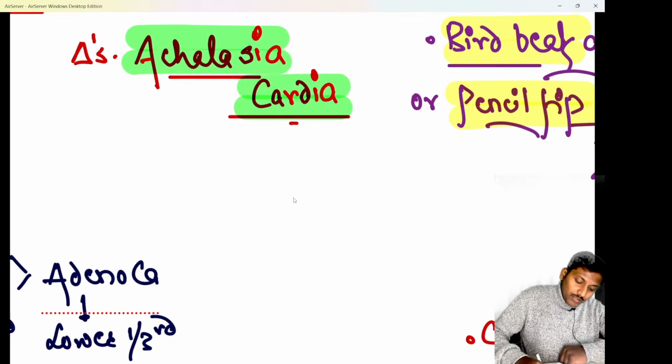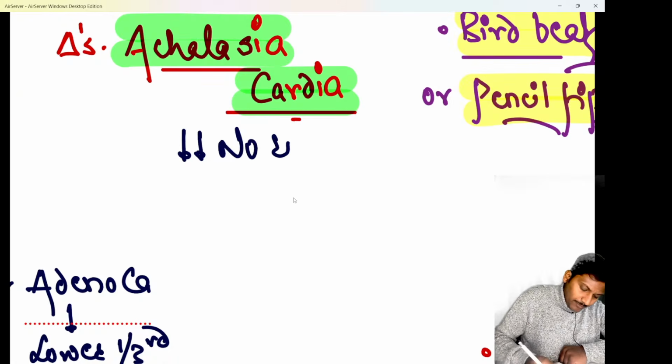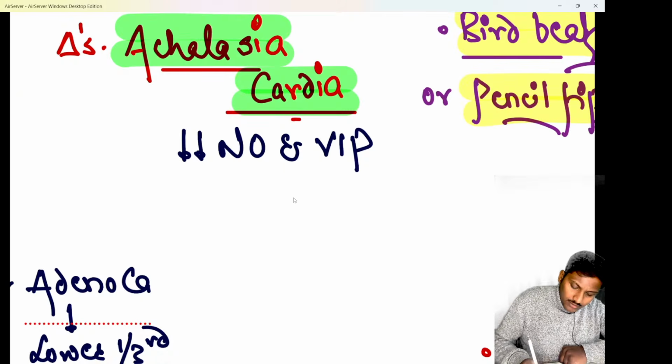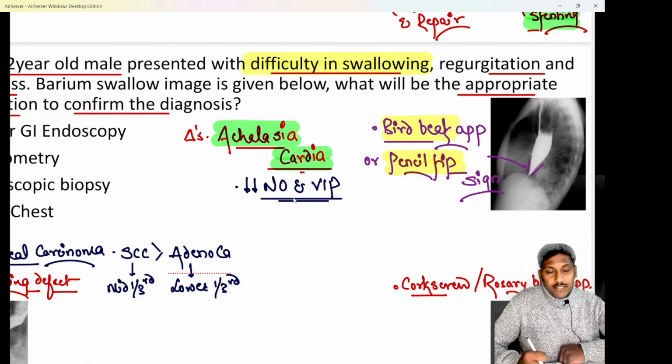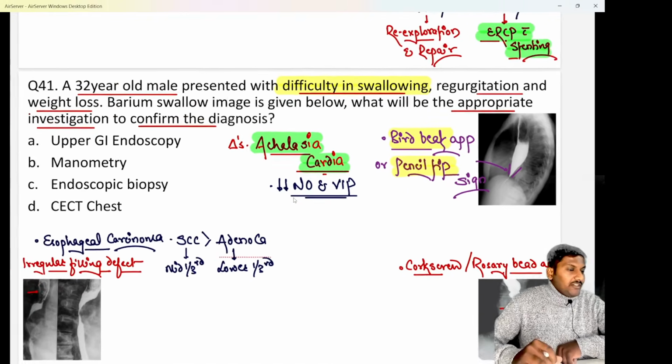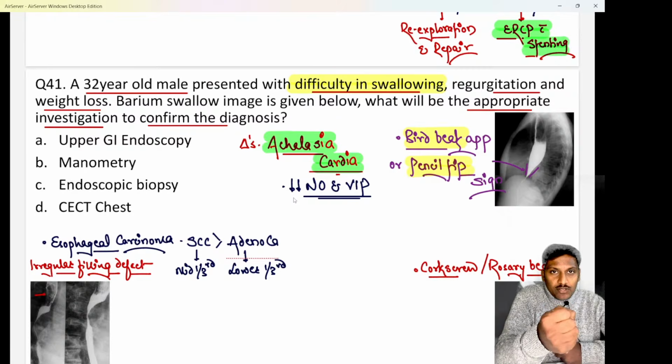One point to be remembered. Second, it can also happen due to deficiency of neurotransmitters like nitric oxide and VIP. That has been a question: which neurotransmitter deficiency causes achalasia? Do remember, deficiency of neurotransmitters like nitric oxide and VIP is also an important cause for achalasia cardia. And we know in achalasia cardia the lower esophageal sphincter is contracted, or fails to relax. That's the reason why the patient has dysphagia and the bird beak appearance on barium swallow.